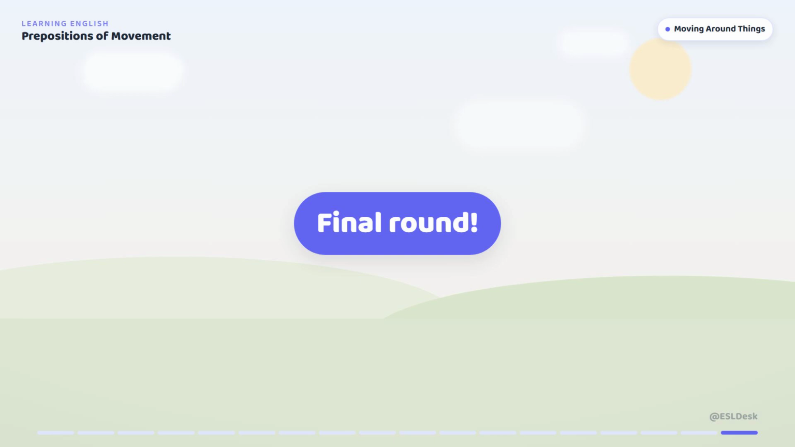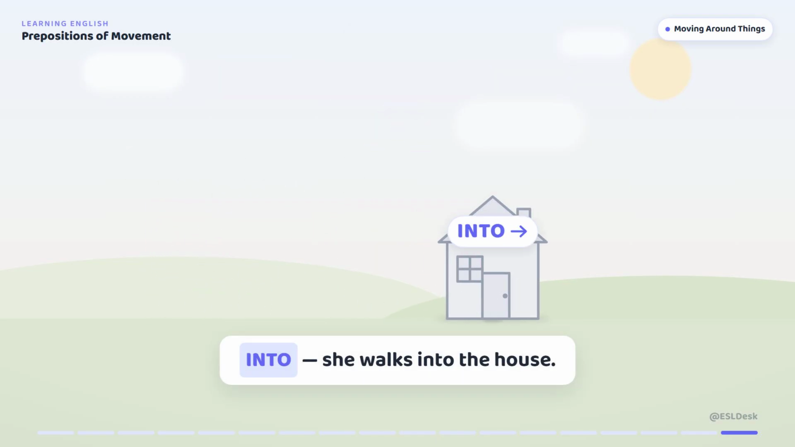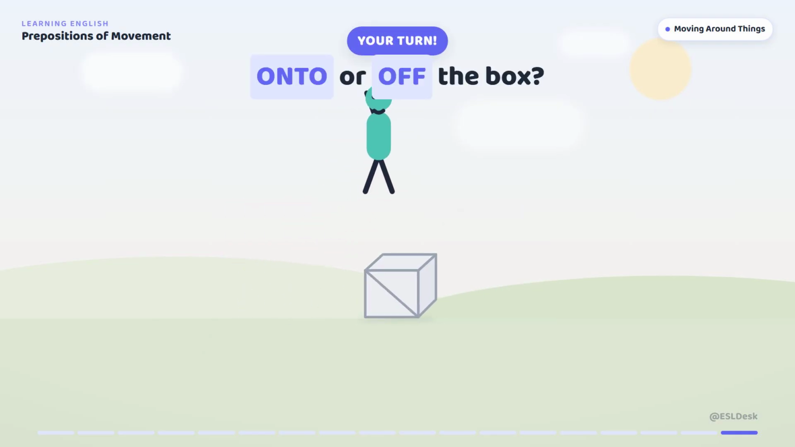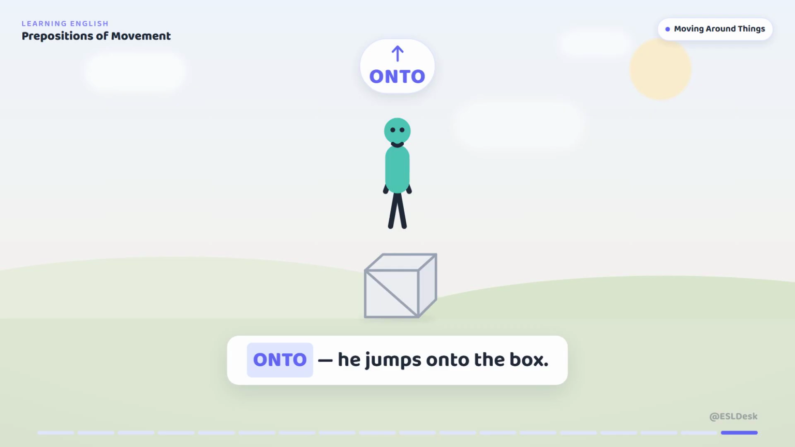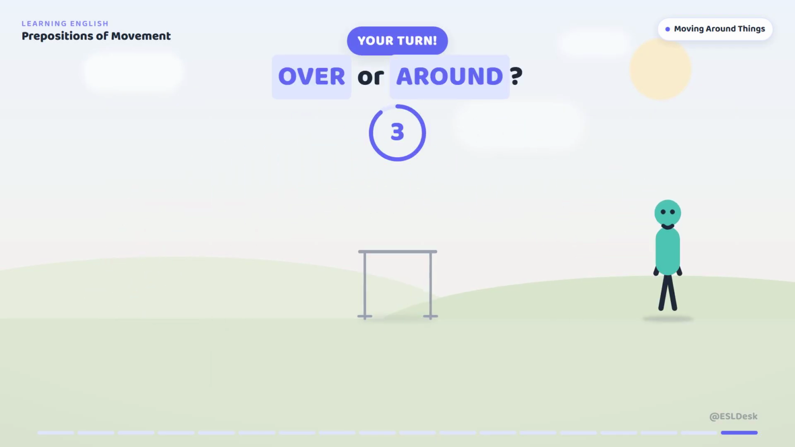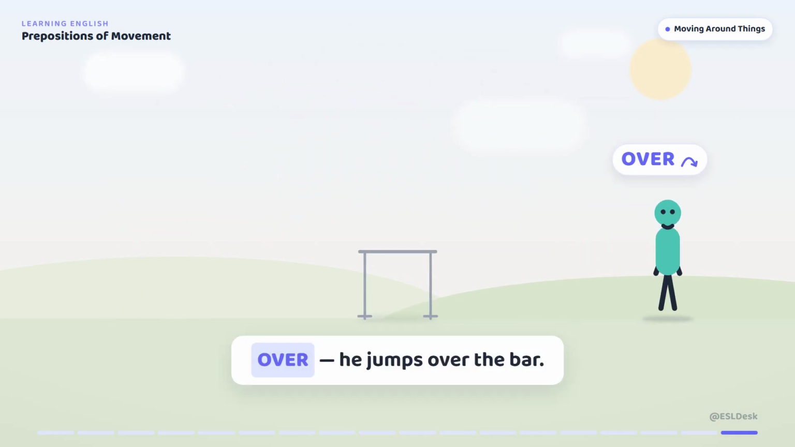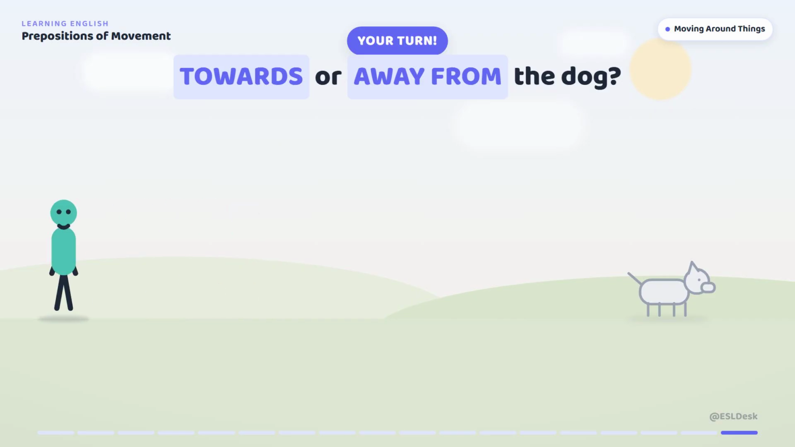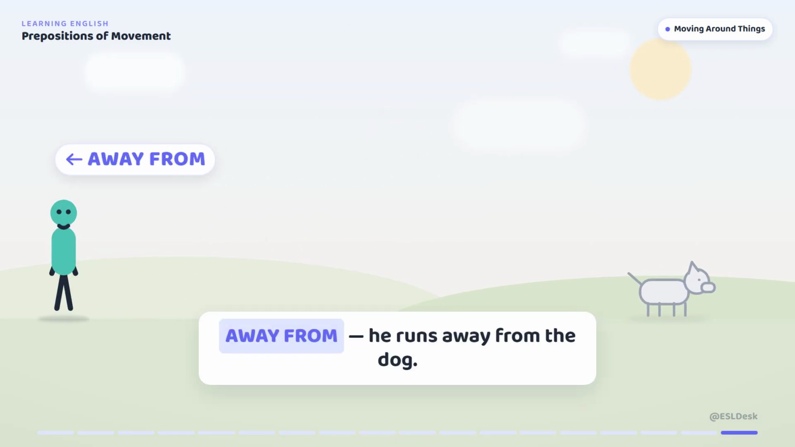Now, all of them together. Into or out of. Into, she walks into the house. Onto the box or off it. Onto, he jumps onto the box. Over it or around it. Over, he jumps over the bar. Towards the dog or away from it. Away from, he runs away from the dog.